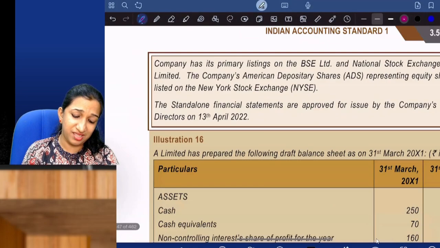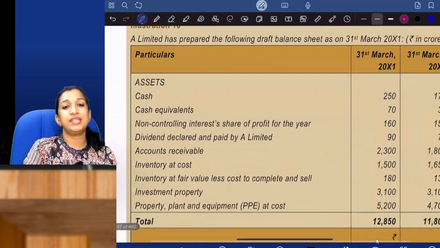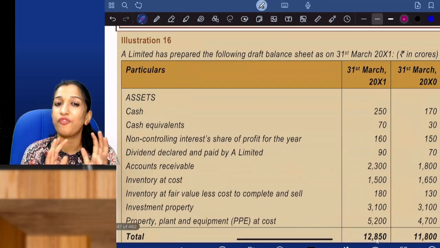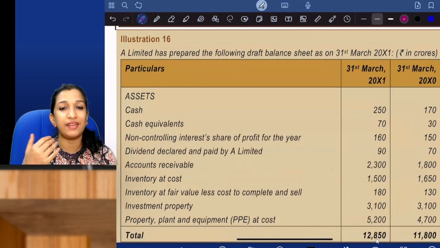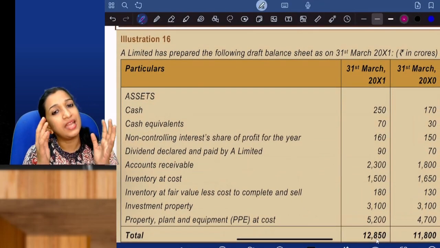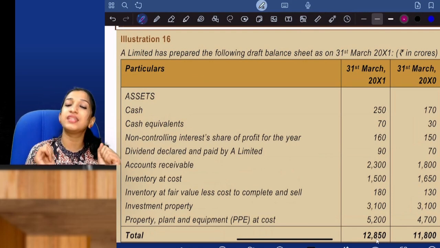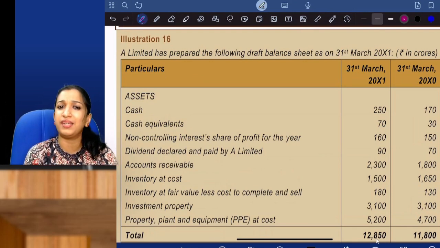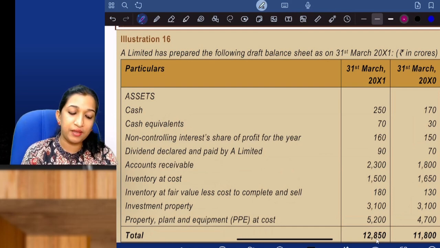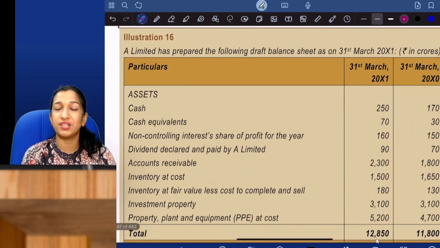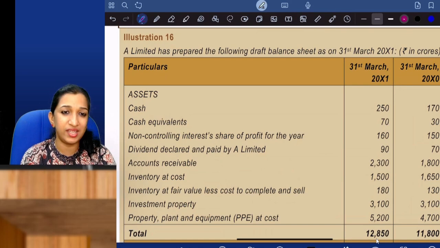Now, there is a question. Last illustration 16 is a format. I don't know whether they will test you the format, but expect. As long as this illustration 16 is there in your study material, they can ask this question. Listen, if you have done business combination, consolidation, balance sheets, this is very easy.